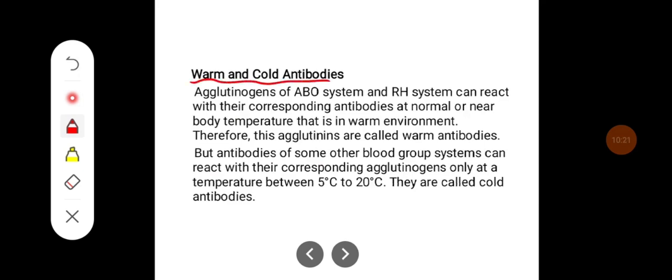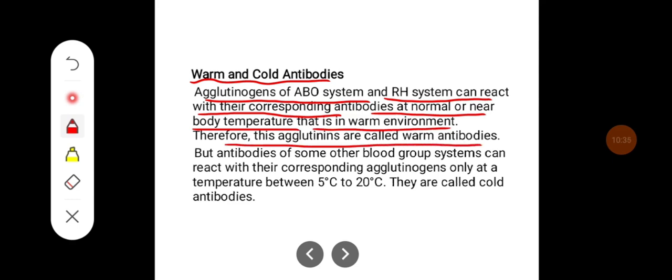So there are warm and cold antibodies. Agglutinogens of the ABO system and Rh system can react with their corresponding antibodies at normal or near body temperature, that is, in a warm environment. Therefore, these agglutinins are called warm antibodies. But antibodies of some other blood group systems can react with their corresponding agglutinogens only at temperatures between 5 to 20 degrees Celsius, and they are called cold antibodies.